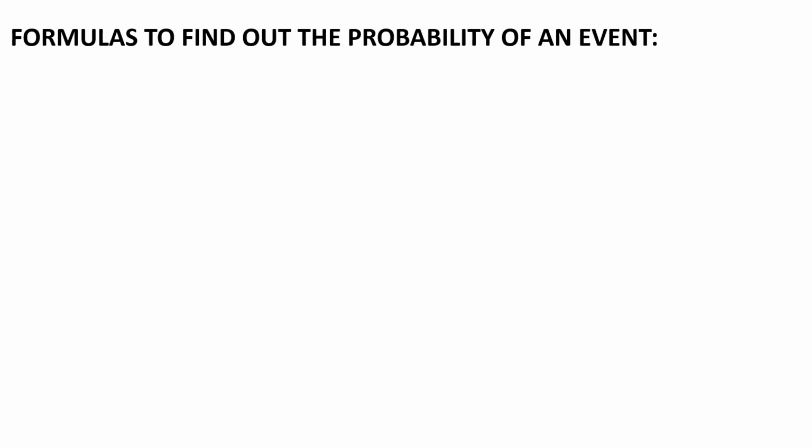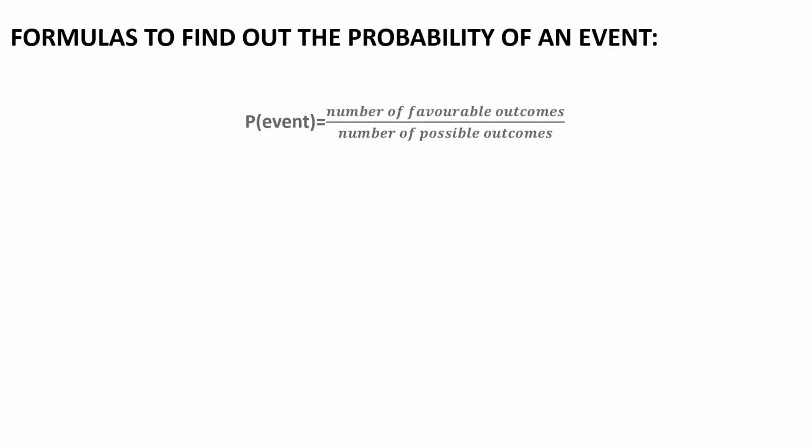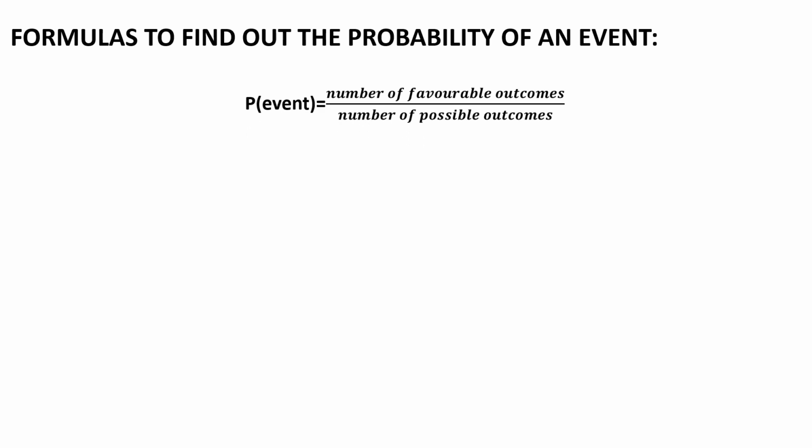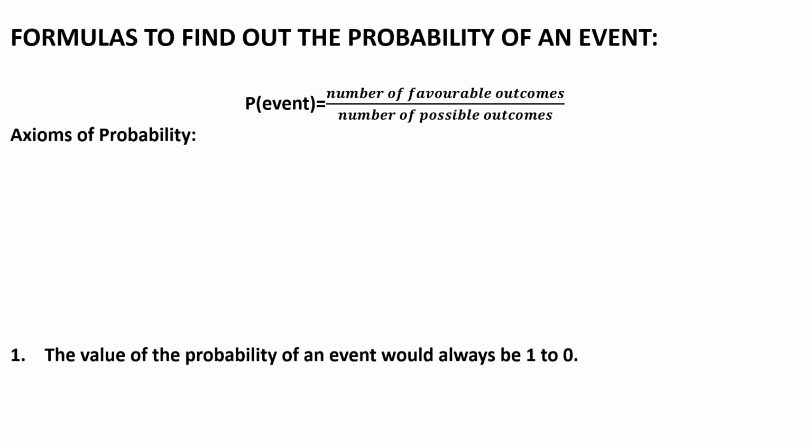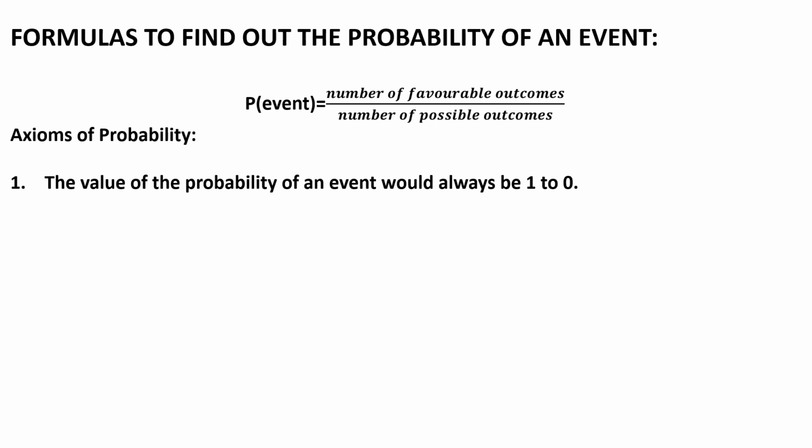Okay, let's take a look at the formulas to find out the probability of an event. The first one, which is the most important one, is the number of favorable outcomes divided by the number of possible outcomes. Now, coming to the axioms of probability, the first axiom states that the value of the probability of an event would always be from 0 to 1, which means that the probability of an event would neither be greater than 1 nor less than 0.